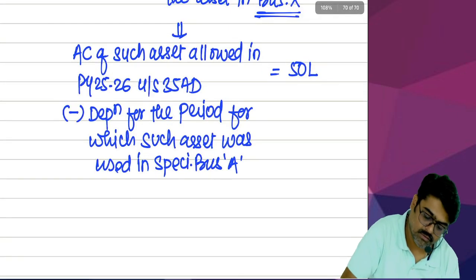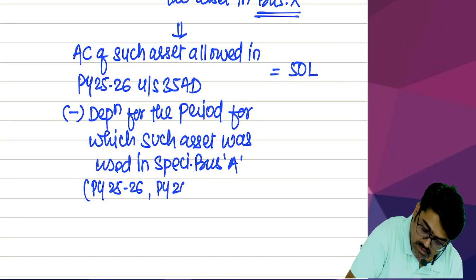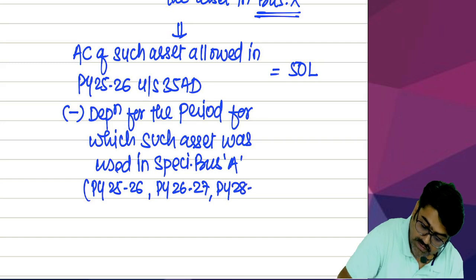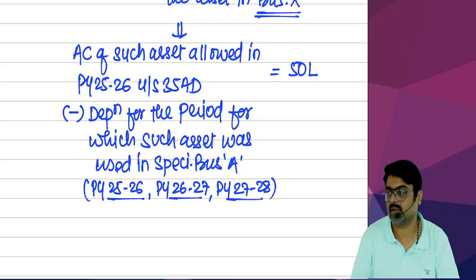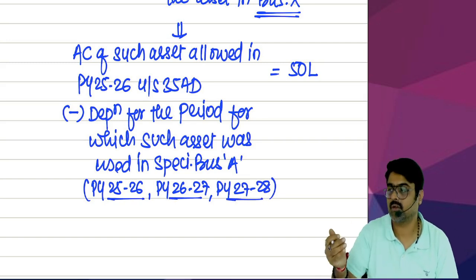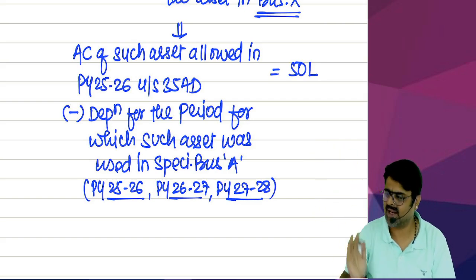So how many years? Previous year 25, 26, previous year 26, 27, previous year 27, 28. For these 3 years, the asset was used in the specified business, no? So for these 3 years, out of this, some cost we would have allowed in the form of depreciation, that you reduce.